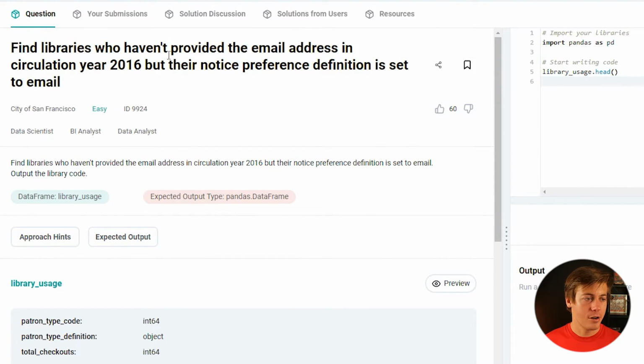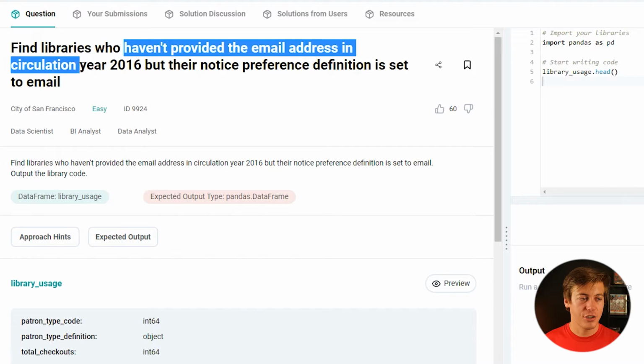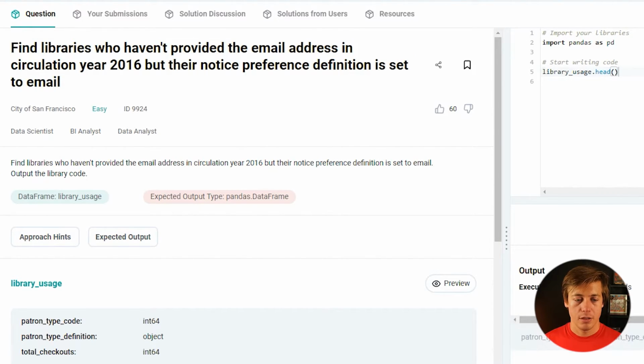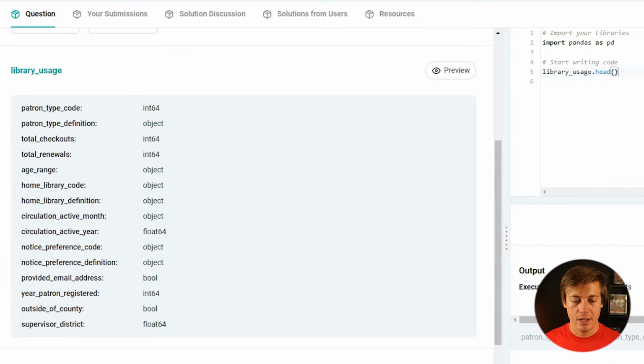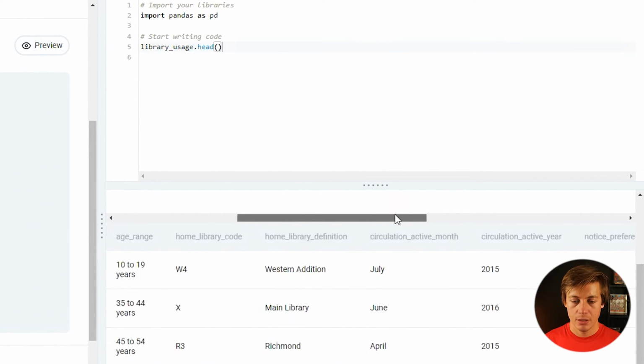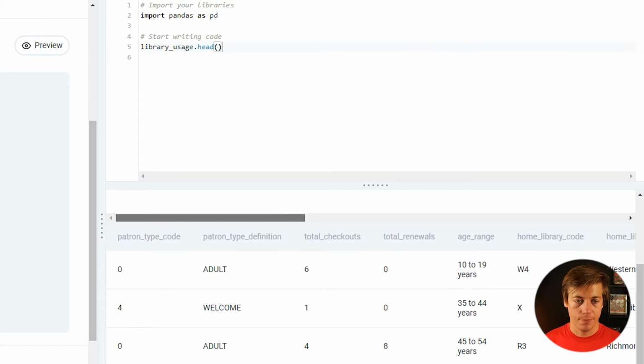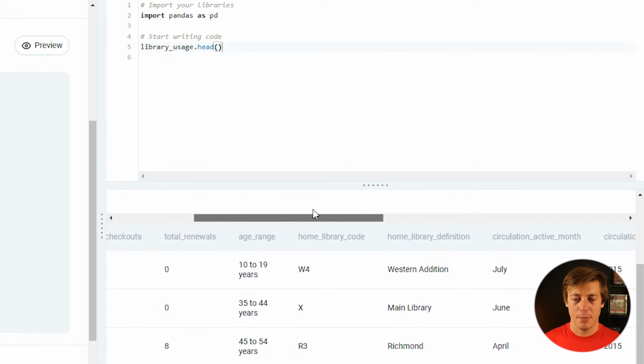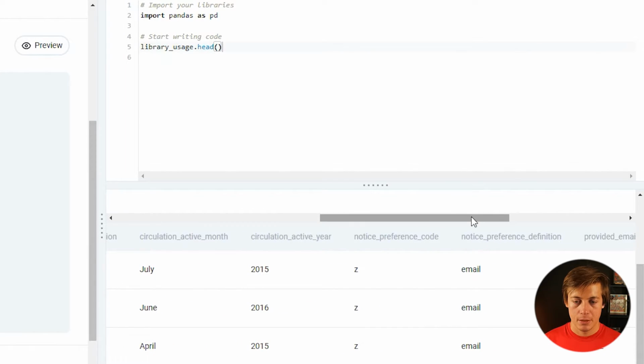So we're taking a look at libraries who haven't provided the email address in circulation year 2016, but their notice preference definition is email. So let's run this head over here. There's only one data frame. You can see all of this. So first thing I know, you have to look for email as like primary communication or something like that. And you can see there. So we're just going to put that